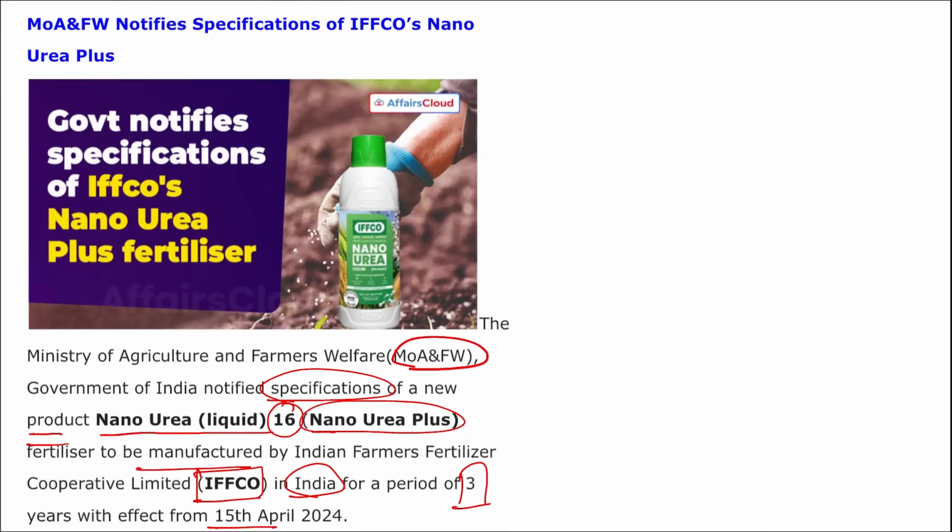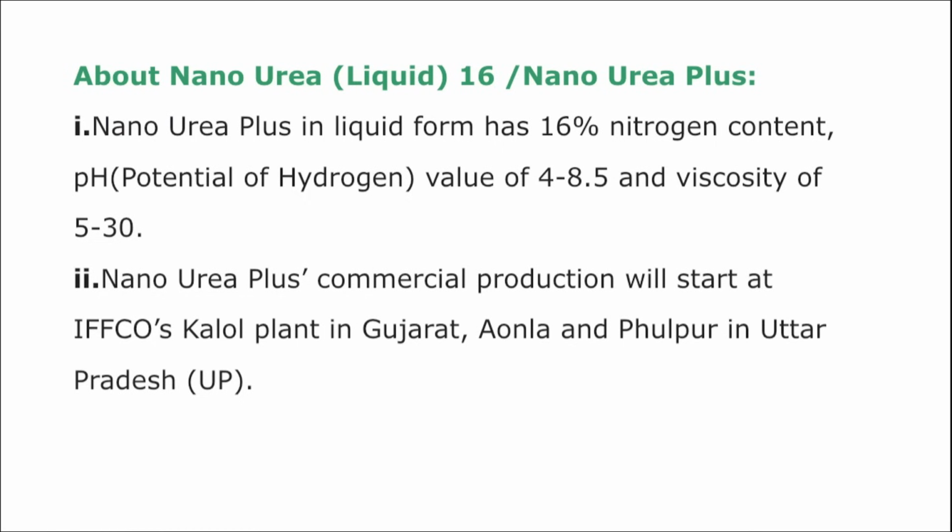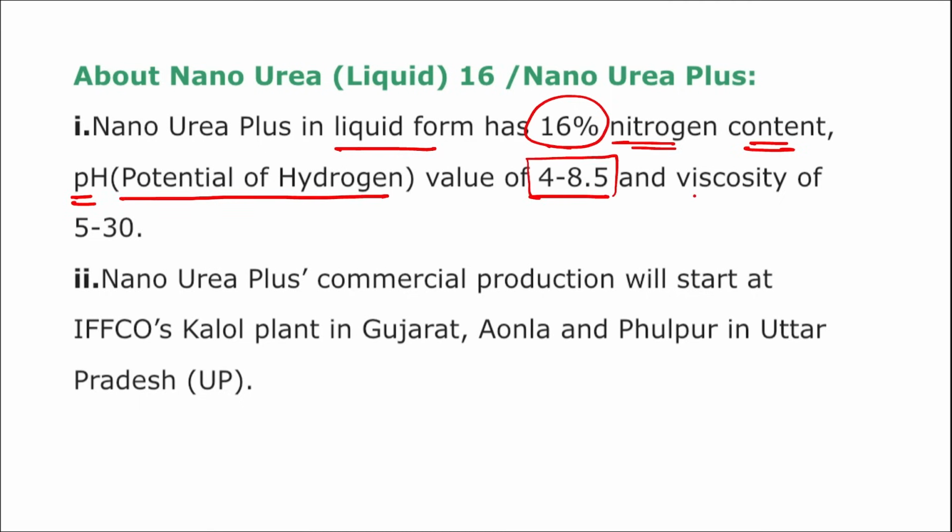This 16 here means that this Nano Urea has 16% nitrogen, correct? I repeat, this 16 here means that this liquid form has 16% nitrogen content, right? And the pH, the potential of hydrogen value, is between 4 and 8.5, and viscosity of 5 to 30.